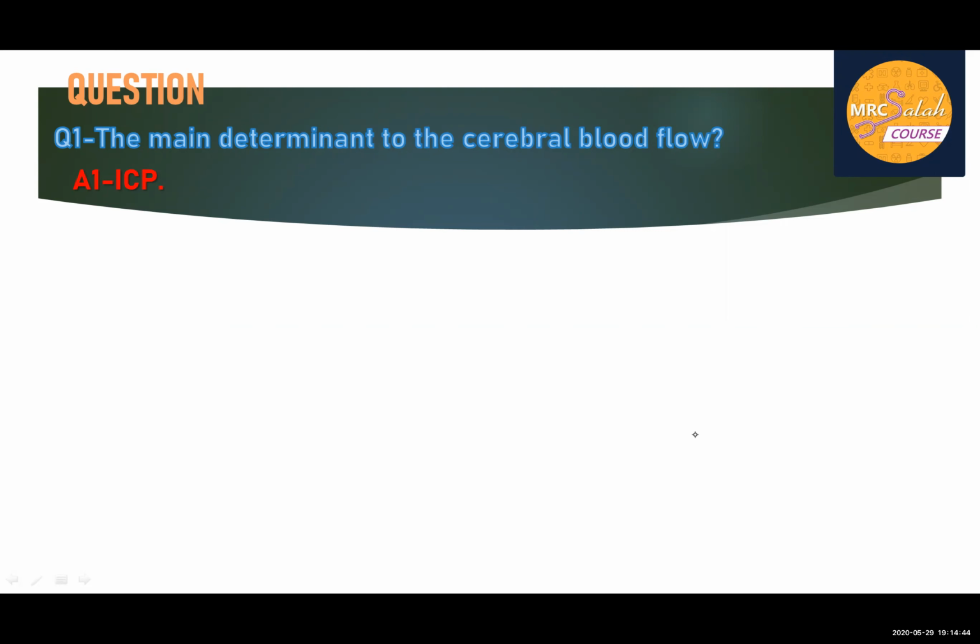Signs of increased intracranial pressure: vomiting, headache, edema, seizures, focal neurological deficits, plus Cushing triad. Cushing triad is very important, and in every exam you will find this question. A patient with increased intracranial pressure will come with hypertension, bradycardia, and irregular respiratory pattern. So it is very important to decrease intracranial pressure to improve CPP for the patient.